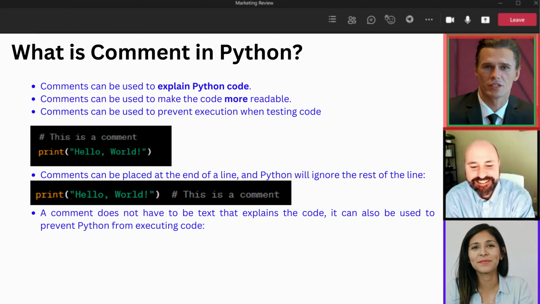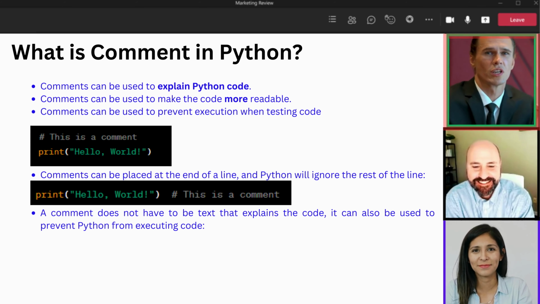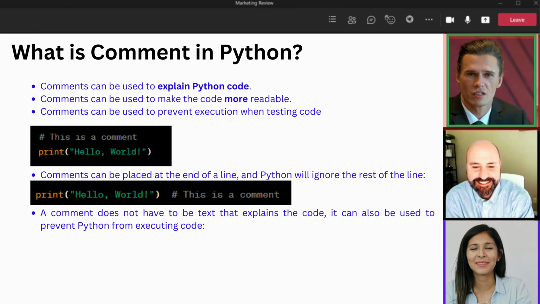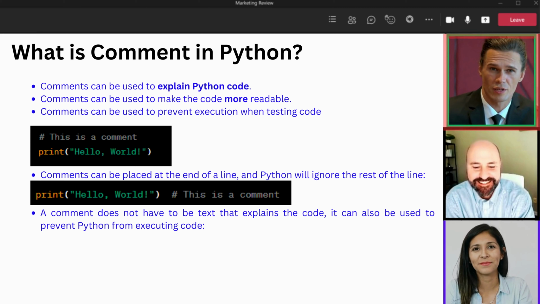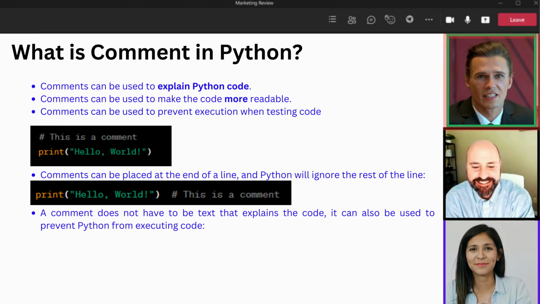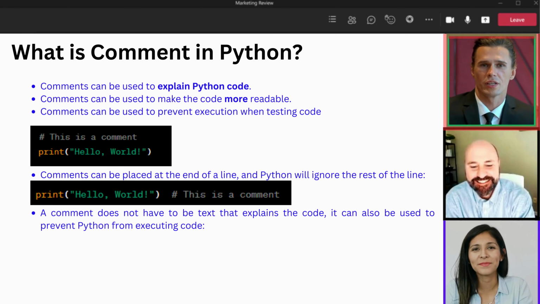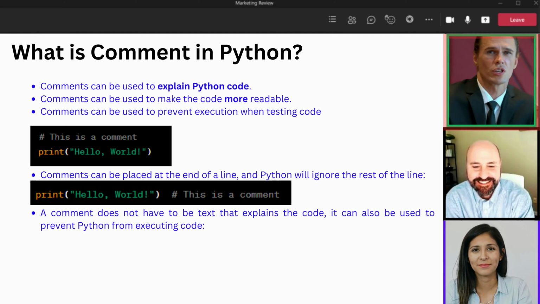Let me show you. Hashtag this is a comment. Print, hello, world. You can also add comments at the end of a line, like this. Print, hello, world. Hashtag this is a comment.